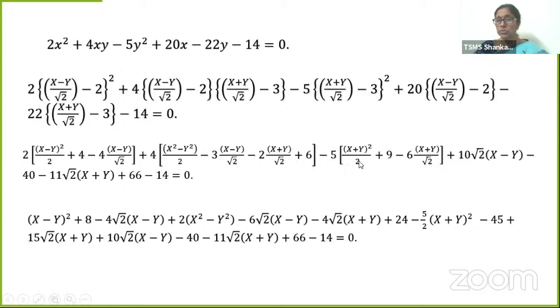Minus 5 times (X + Y)² by 2. You cannot simplify 5 by 2; you will get 2.5, so we will leave it like that, times (X + Y)².